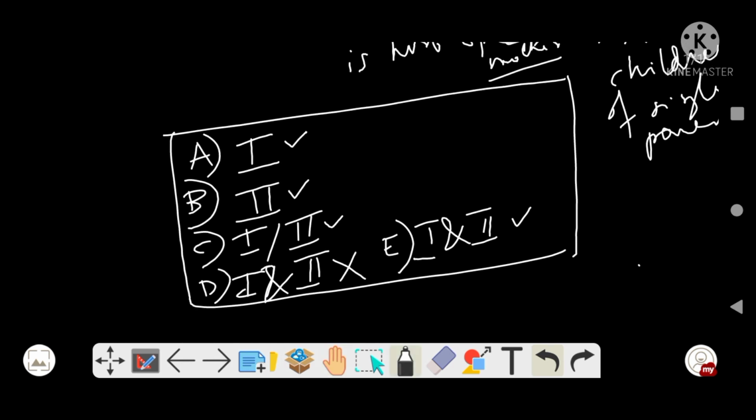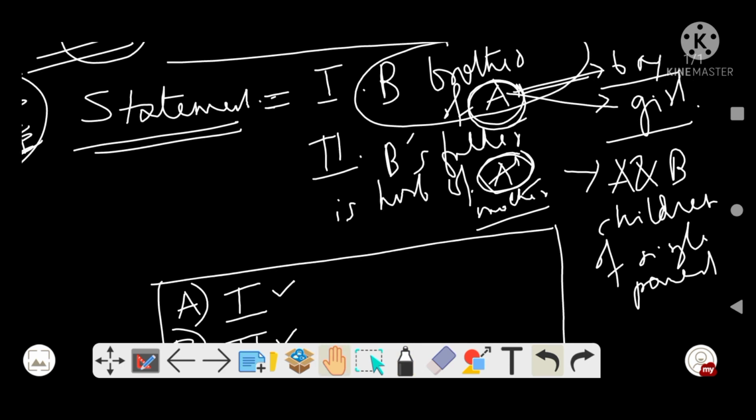So the best answer will be option D, because none of the options together is enough, right? Neither this statement is telling us who A is, neither this one. Both statements are not telling us who A is, whether A is a boy or A is a girl.